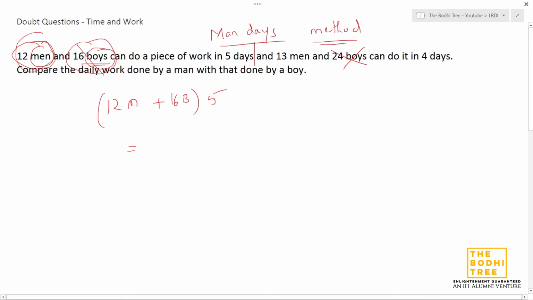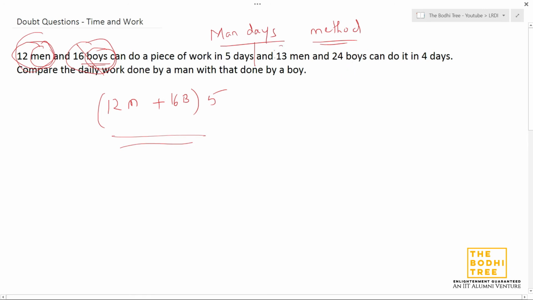So it's easier if you don't actually multiply them, rather than saying this is 60 man days plus 80 boy days. Don't do that. Let us keep it as it is. So this is the actual amount of work that needs to be done: 12 men into 5 days means 60 man days, plus 16 into 5, 80 boy days.